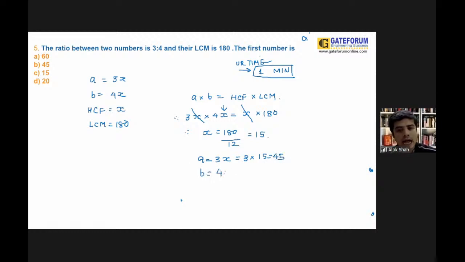And B, that is basically 4x, that is 4 into 15 is equal to 60. You need to find out your first number, so in this question, your first number is 45. Clear, guys?